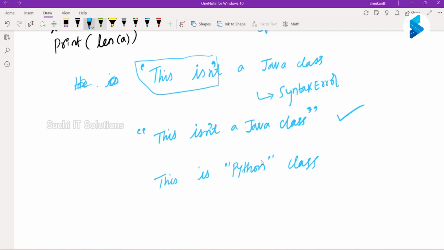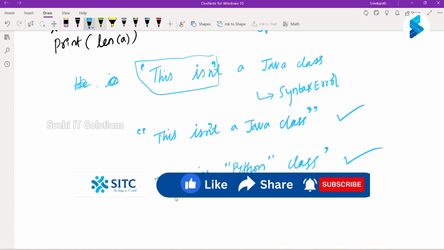If I have to do this, then I cannot start my string with a double quote because I'm already using a double quote within the string. So I will start with a single quote. Hence I'm allowed to use a double quote in the string. Are we clear? Clear.